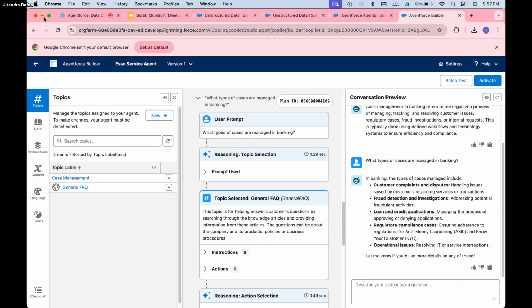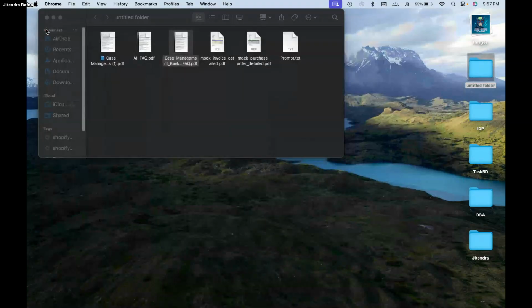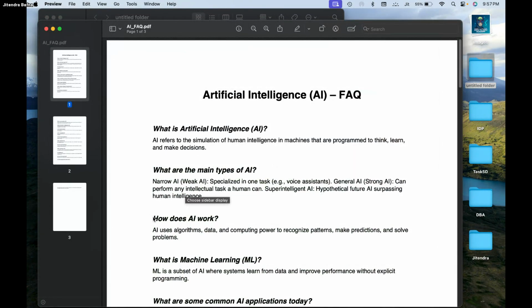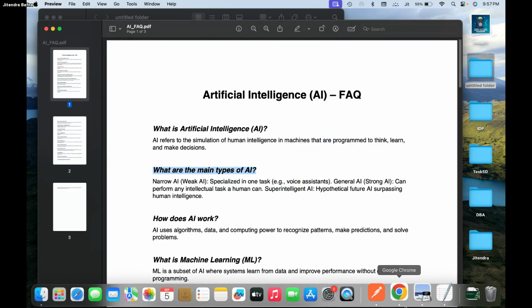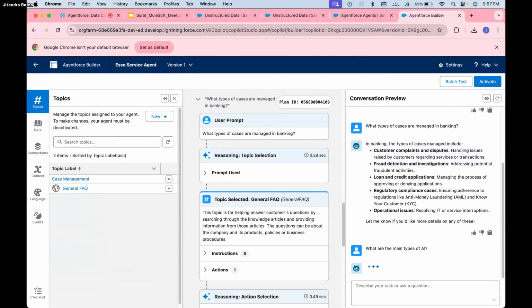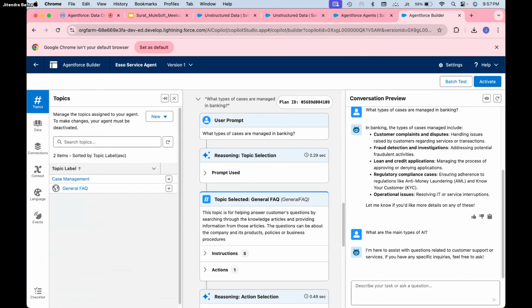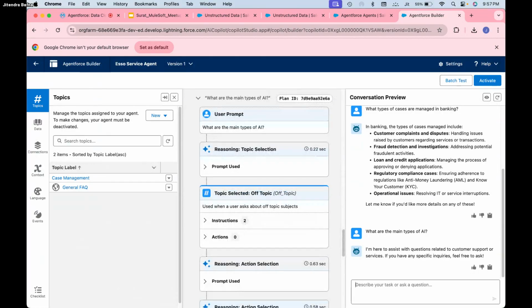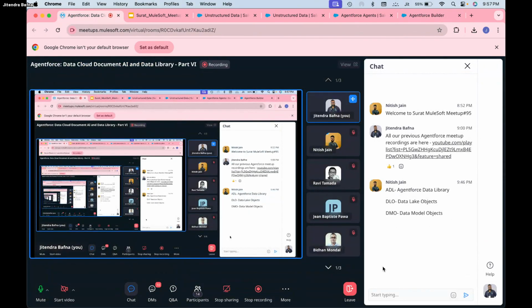Now let me ask an AI related question. I have already uploaded one more document which is related to AI, right? It can provide an answer sometimes, because it is intelligent enough to give some basic answers. Here, why are we not getting this answer? Anybody can tell me? Anyone? Any guess?